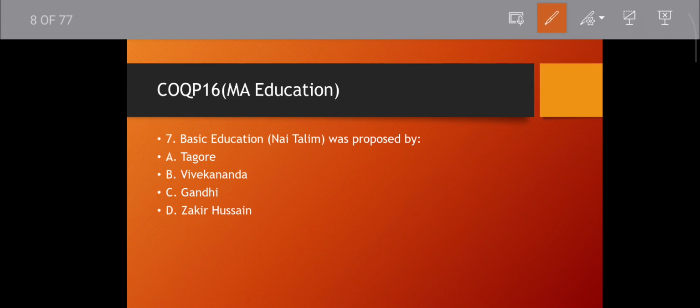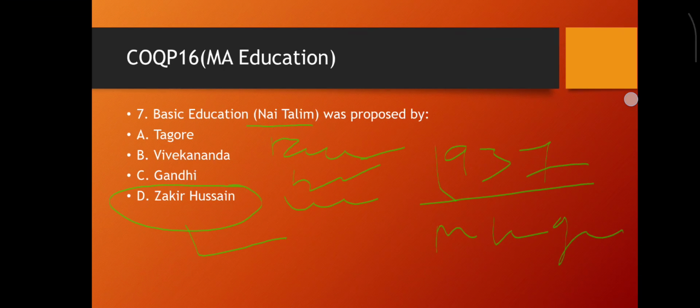Question number 7. Basic education, that is Nai Talim and Buniyadi Shiksha. Also the Wardha scheme, then vocational scheme, in 1937. By whom? M.K. Gandhi. The committee for the curriculum was headed by Zakir Hussain. Okay, then move to the next question.